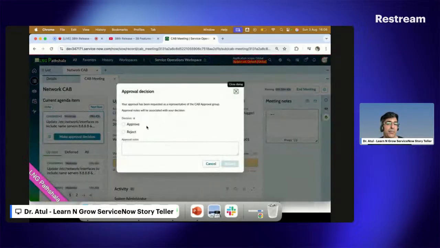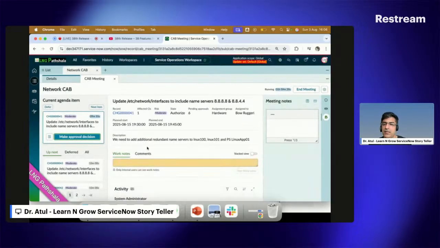Make approval decision. Something new has been added. It means that being a CAB manager, I can approve or reject on anybody's behalf. I love it. Easy, simple to do. So let's say I reject it. Sorry, and submit it. So this has been done. Now I come to the second one.